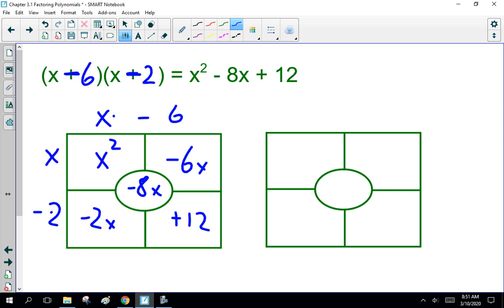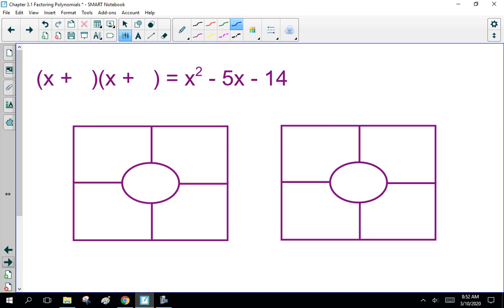See how this goes? And yes, on this example, I gave you extra blocks because this is guessing and checking, and you will make boo-boos. Now, here's another one. x squared minus 5x minus 14. I'm going to be quiet for a minute, and you guys set this up, figure it out, come back, and we'll compare answers, okay? Stop the recording and do the work.